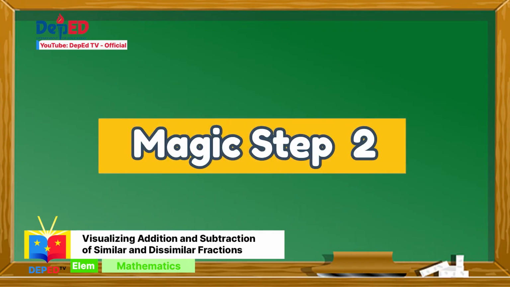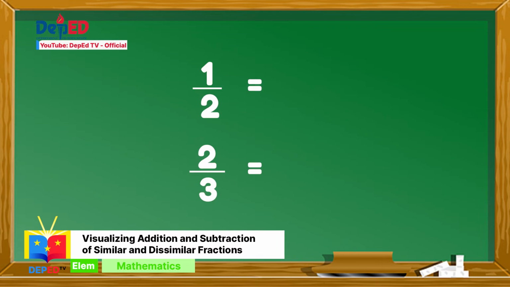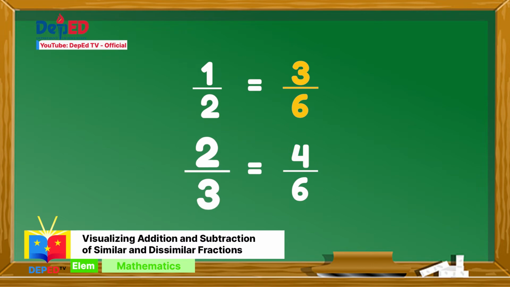Magic step number 2. Rename the fraction to equivalent fraction using the LCD. To get the numerator, we just simply divide the LCD by the denominator, then multiply the quotient to the numerator. 6 divided by 2 is 3. 3 times 1 is 3. 1 over 2 will become 3 over 6. 6 divided by 3 is 2. 2 times 2 is 4. 2 over 3 will become 4 over 6.